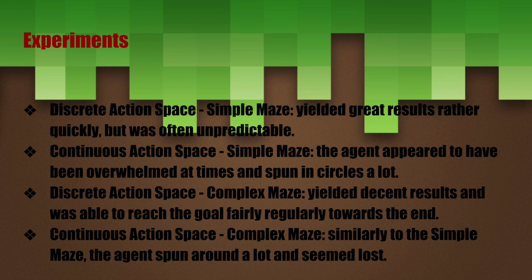Continuous action space simple maze, the agent appeared to have been overwhelmed at times and spun in circles quite a bit. For the discrete action space on a complex maze, it yielded decent results and was able to reach the goal fairly regularly towards the end. Continuous action space, complex maze. Similarly to the simple maze, the agent spun around a lot and seemed quite lost.